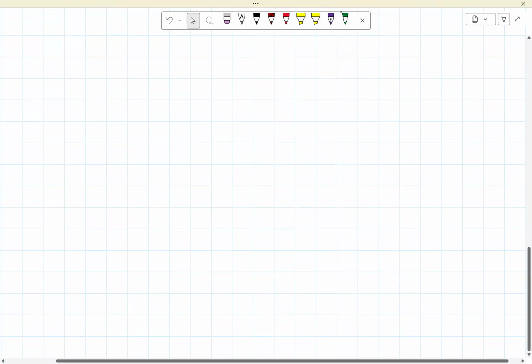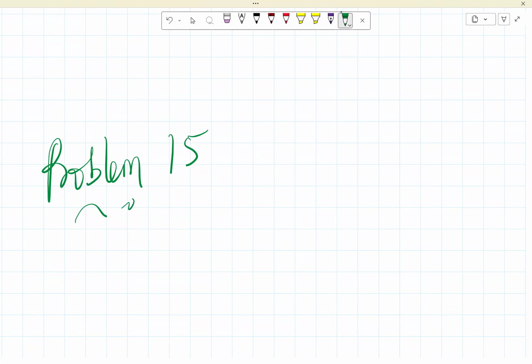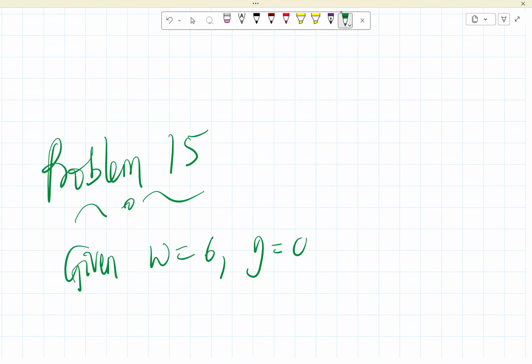So starting with problem 15, given W to be 6 and eta to be 0.2, partial L partial W is 4.